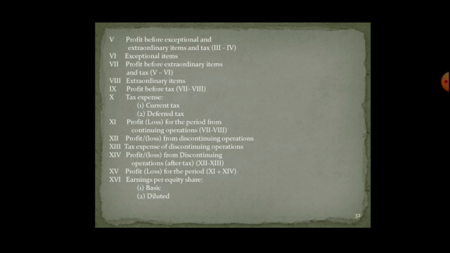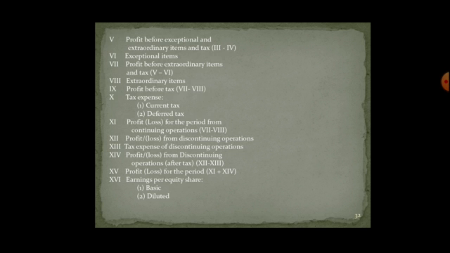After that, profit before extraordinary items and tax. Now extraordinary items may not occur every year, and they are either favorable or unfavorable, accordingly they should be added or deducted. Profit before tax, then you are going to deduct the current tax and deferred tax. Now current tax is for the stipulated period of time, that is for that particular current year, and deferred tax is for any other tax liabilities that remained.